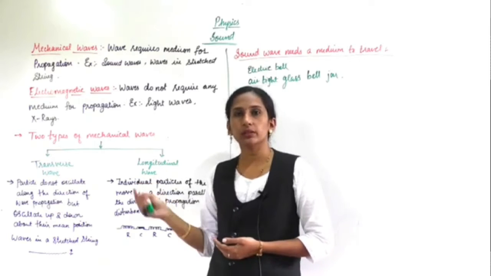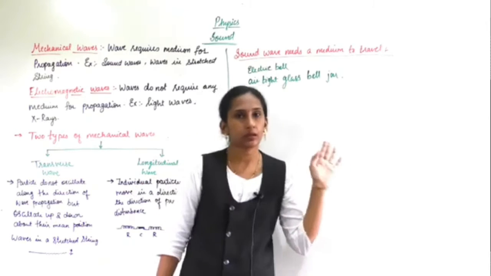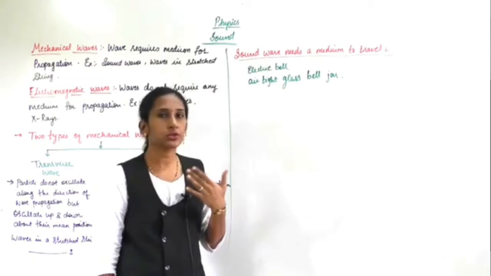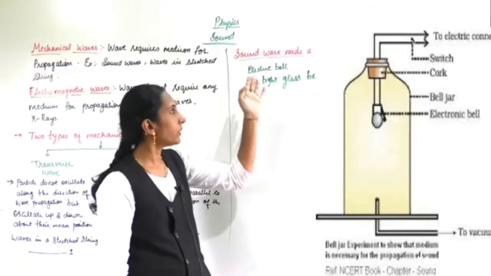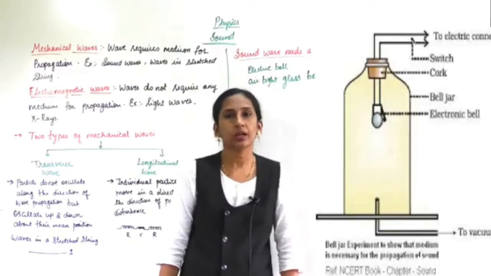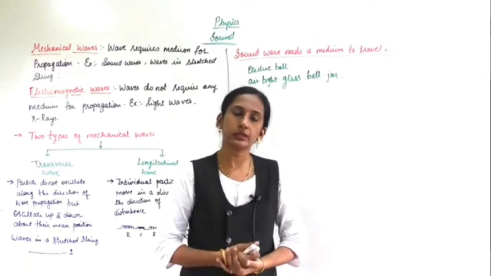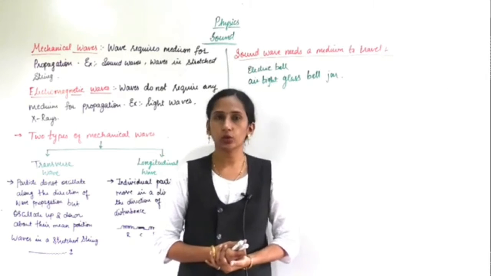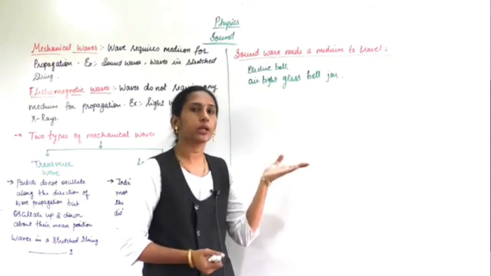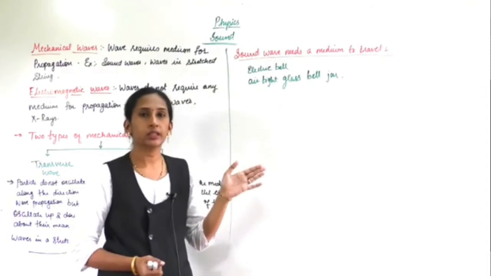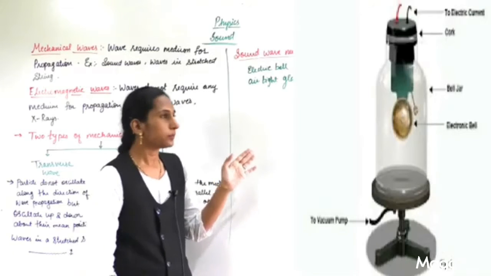Before going to this, I will explain an experiment activity from your textbook which will help you understand easily. Now see, a sound wave needs a medium to travel. As you all have studied, sound needs a medium to travel, and light doesn't need any medium to travel. So from this experiment you can confirm that sound really needs a medium to travel.